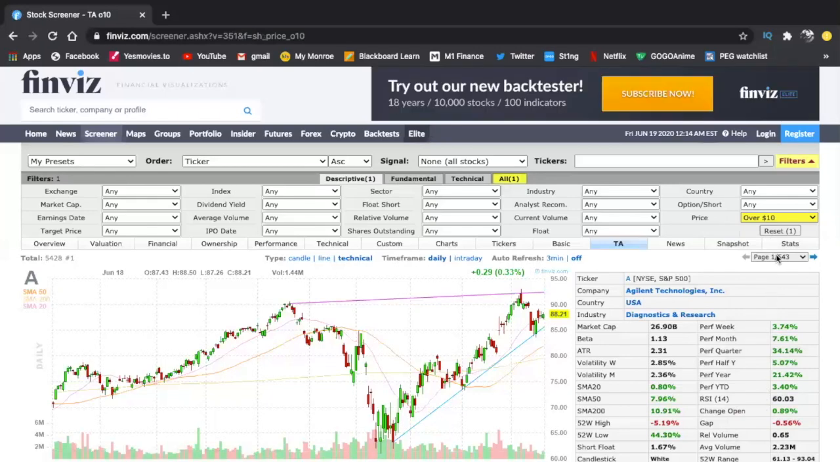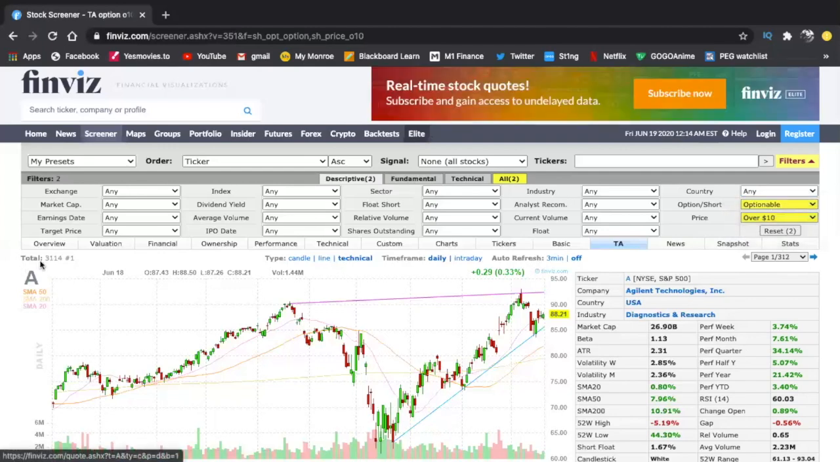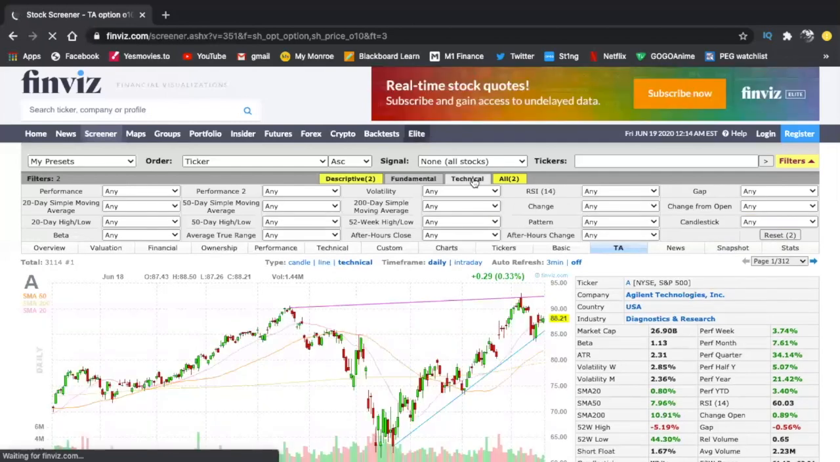Now, this is the most important one: you need to make sure that the stock is optionable. So you go and click optionable. That basically limits down half of the stock market for you guys. Now, here's where the actual fun starts. This is where I go to the technical part. And when I go to the technical part, this pattern, it's not really a pattern. It's more of a breakout strategy. And what I like about this is that it works almost all the time.